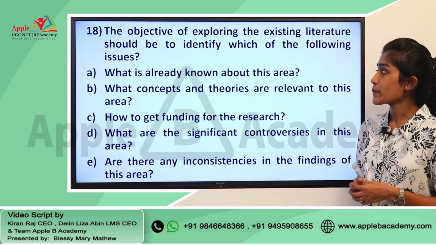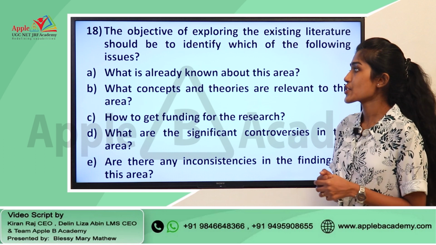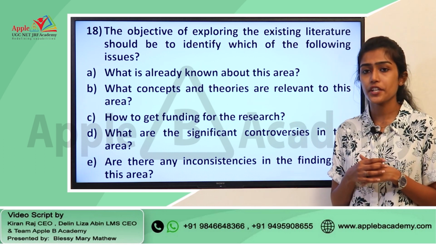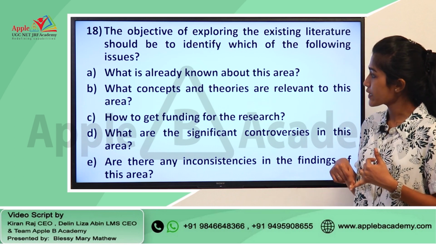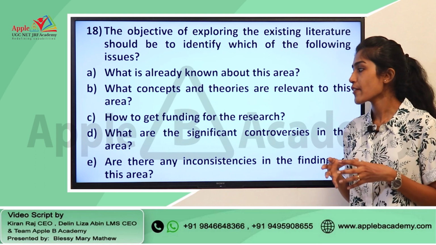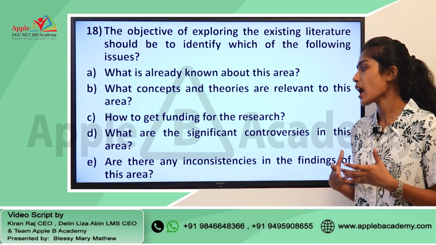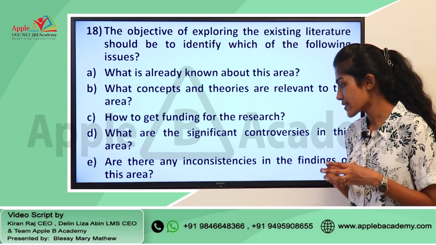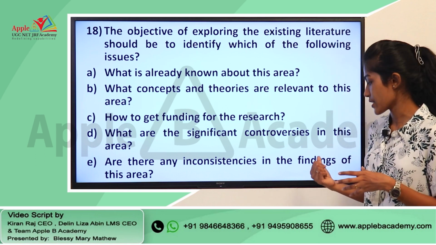Next question: the objective of exploring the existing literature should be to identify which of the following issues, and you have various options given here. What is already known about this area, what concepts and theories are relevant to this area, how to get funding for the research, what are the significant controversies in this area, are there any inconsistencies in the findings of this area.